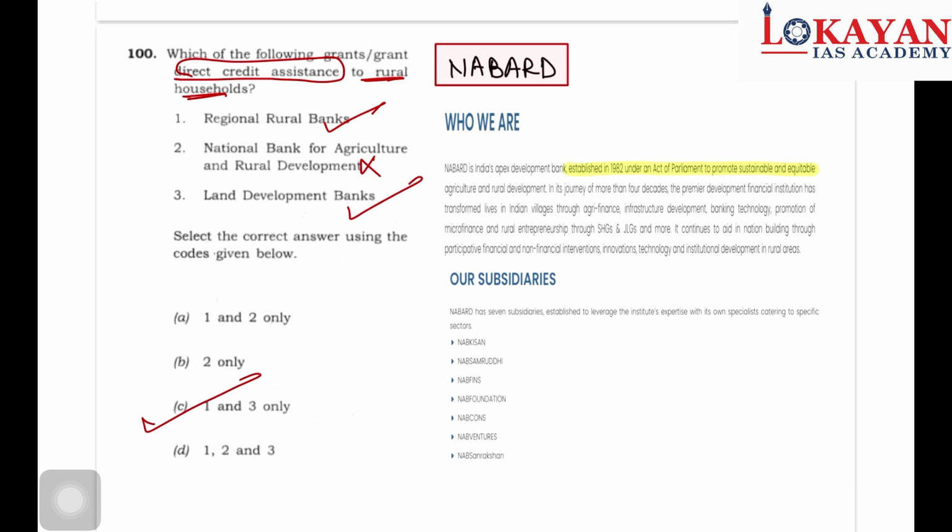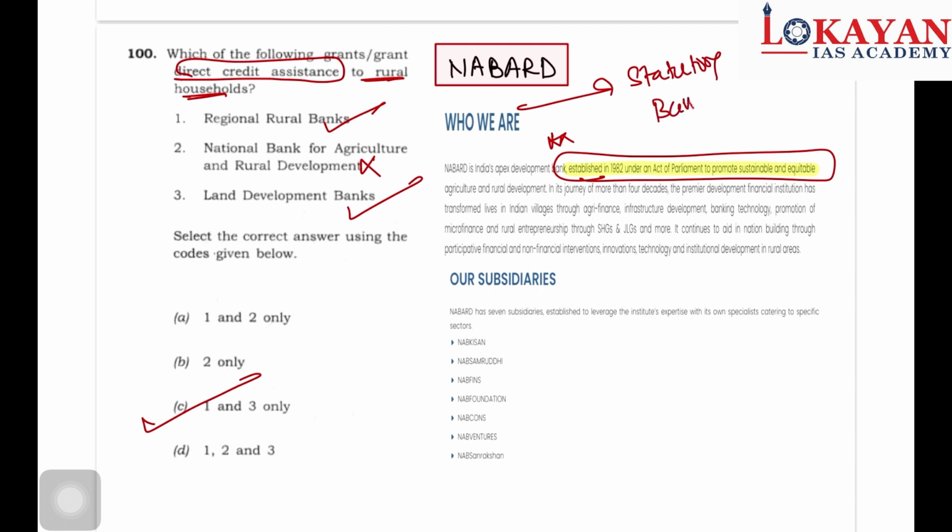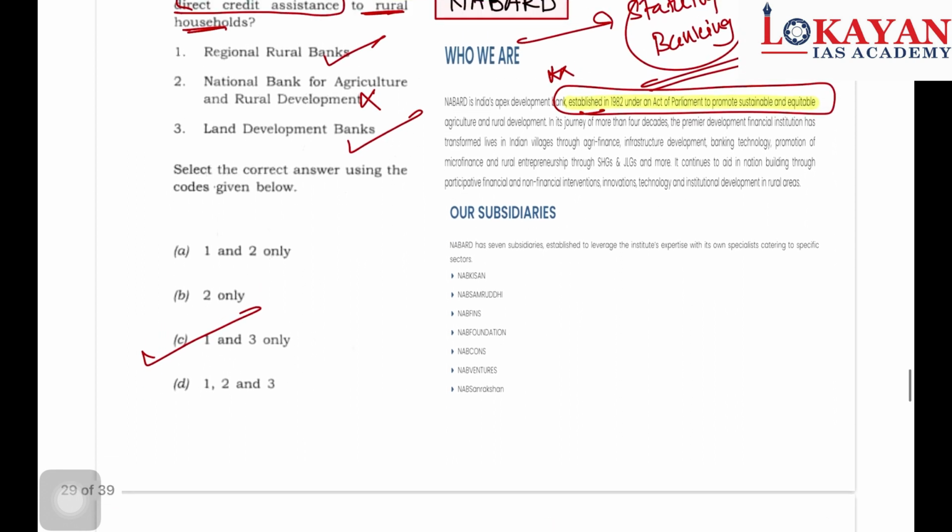Some important things regarding NABARD. NABARD was established in 1982 under an Act of Parliament. So remember, NABARD has statutory backing. So this is important. Some of the subsidiaries of NABARD: NABKISAN, NABSAMRUDDHI, NABFINS, NABFOUNDATION, NABCONS, NABVENTURES, NABSANRAKSHAN.